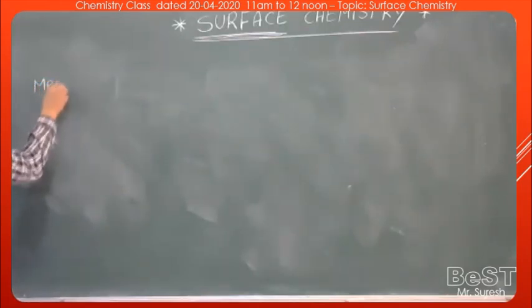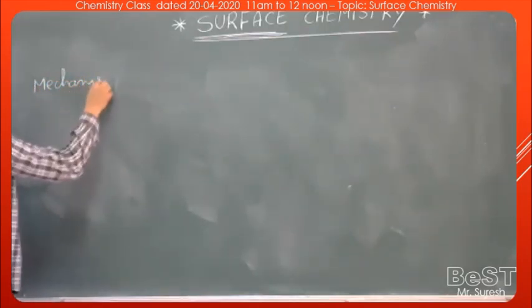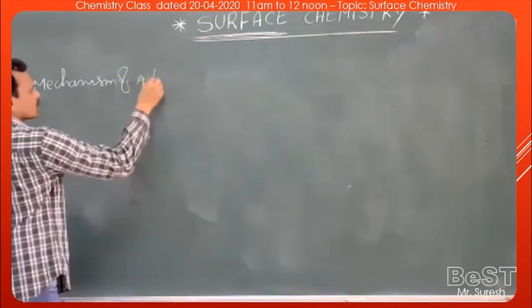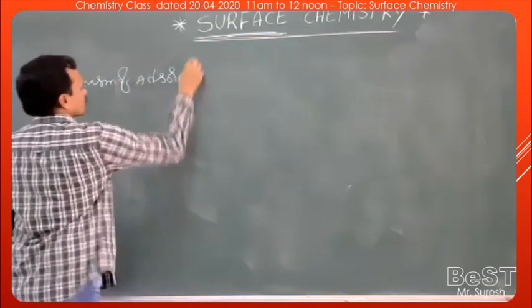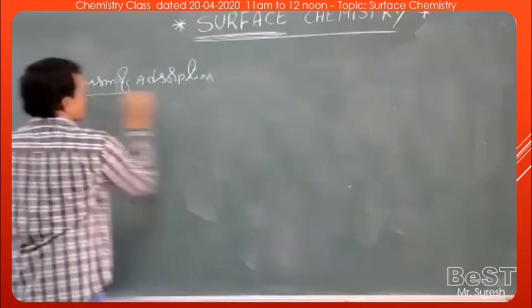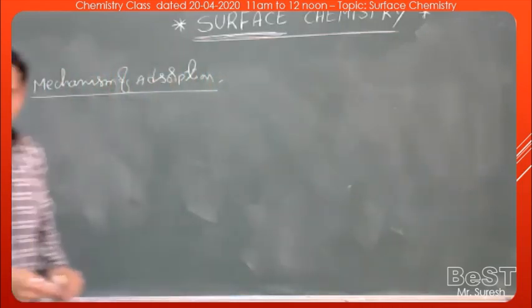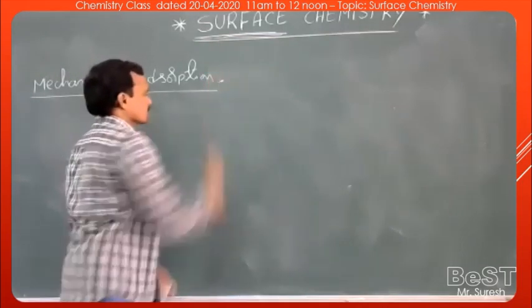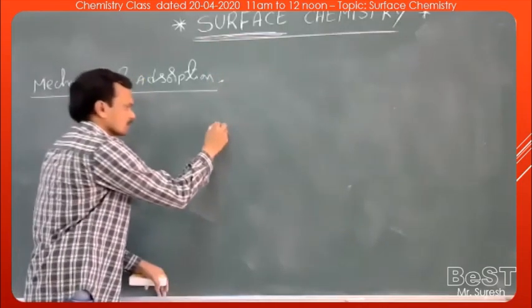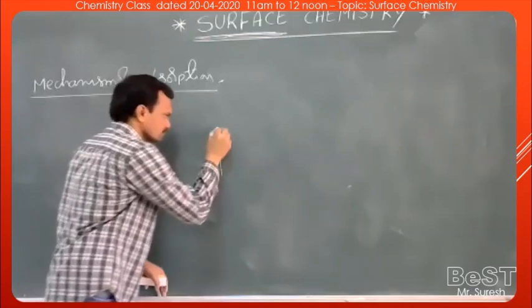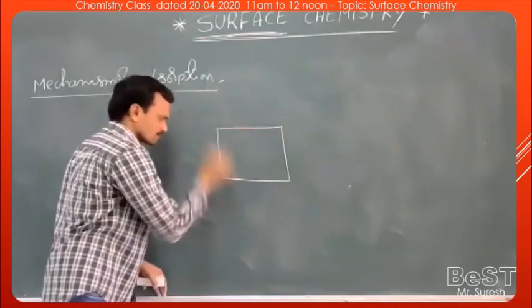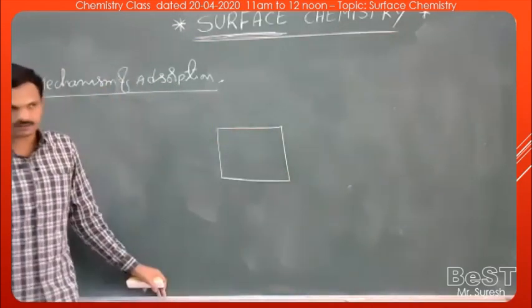Let us see the mechanism of adsorption. What happens during the adsorption process? This is the solid substance.